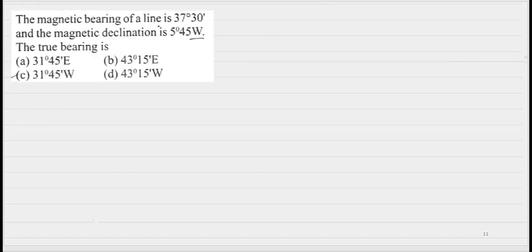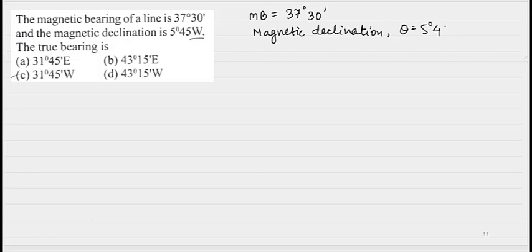Next question. The magnetic bearing of a line is 37 degree 30 minutes, and the magnetic declination is theta, given as 5 degree 45 minutes, with the declination west of true north. Next, the true bearing of the line is... So if this is my true north, the magnetic north will be to the left, because the declination is west of true north. This will be magnetic north.